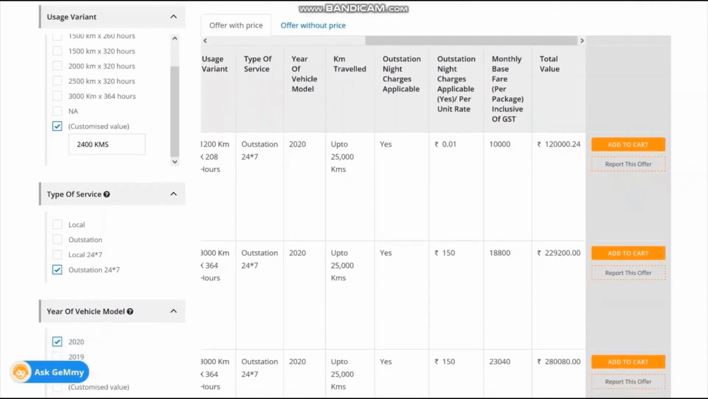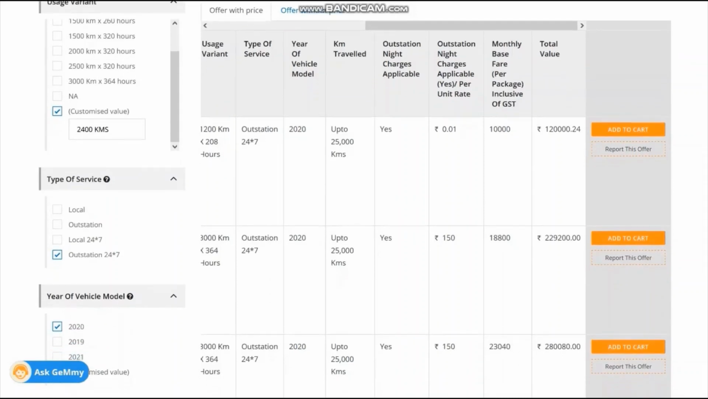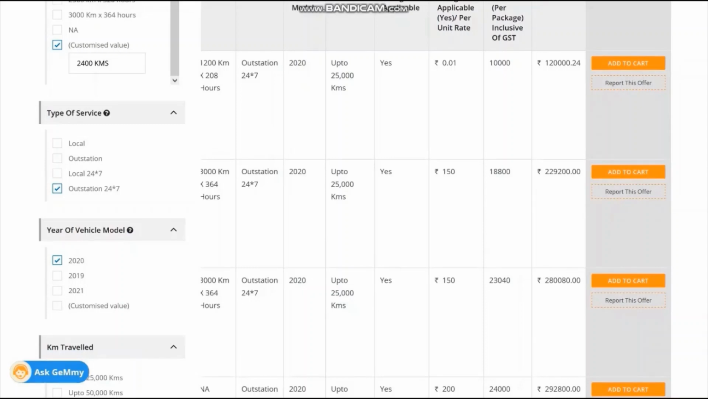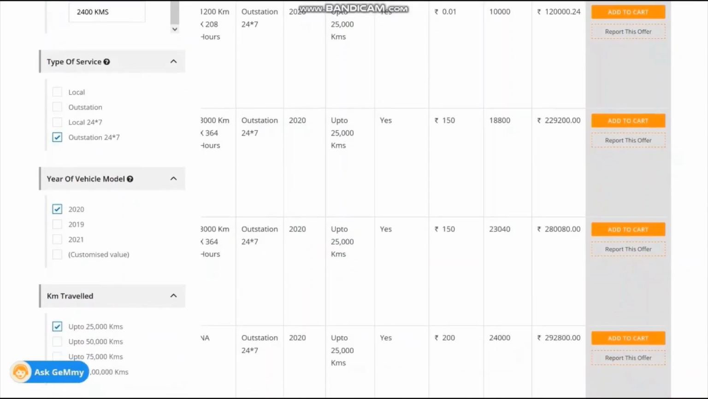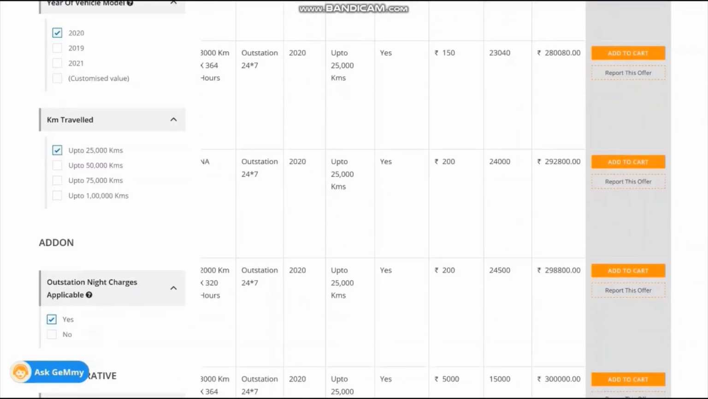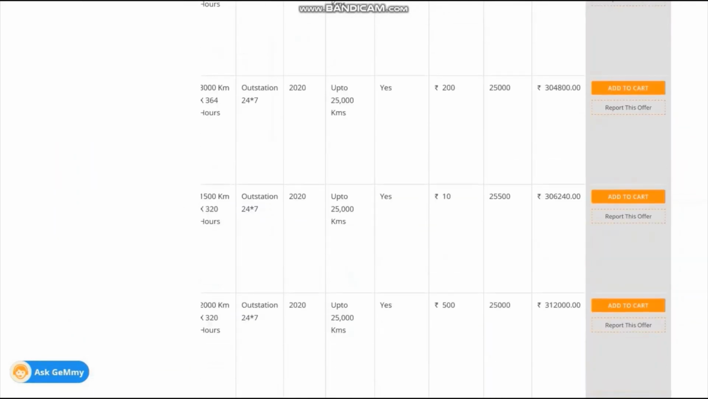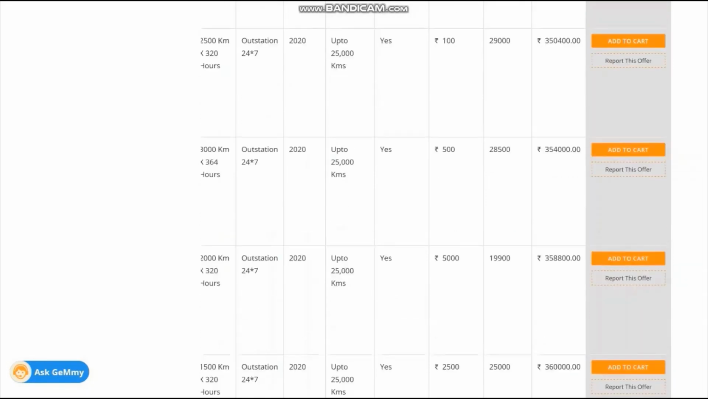So if you are seeing the SUV in the first offer, it is showing 10,000 rupees monthly base fare and 0.01 rupees outstation night charges. So it is very low. Don't go for this when adding to the cart. Go to a value which is nearer or even 5% to 10% higher than your estimate value. Why am I telling this? Because whatever value you choose, that becomes the ceiling limit for procurement.